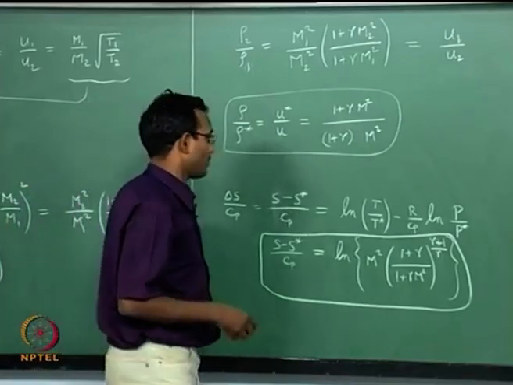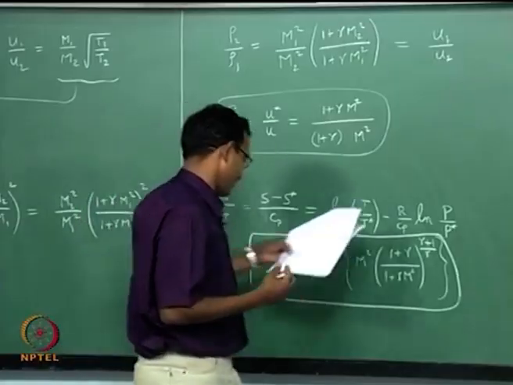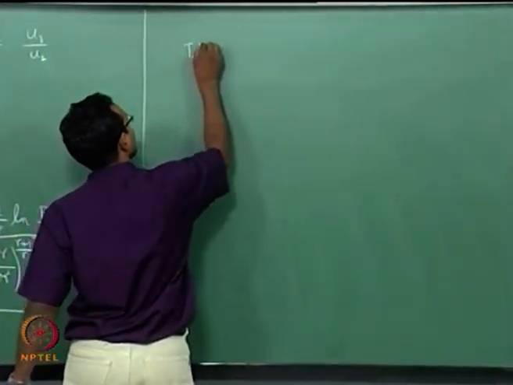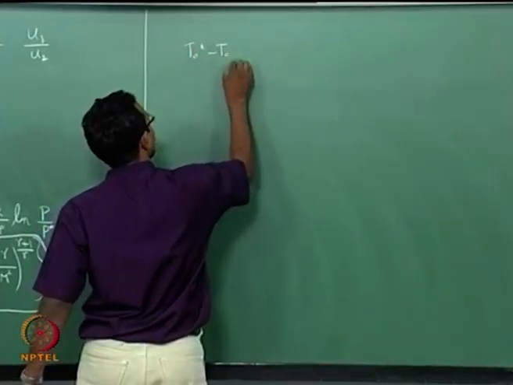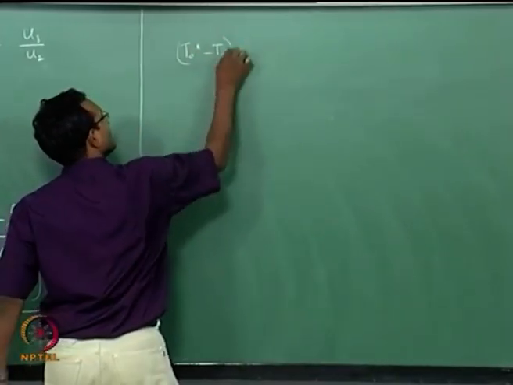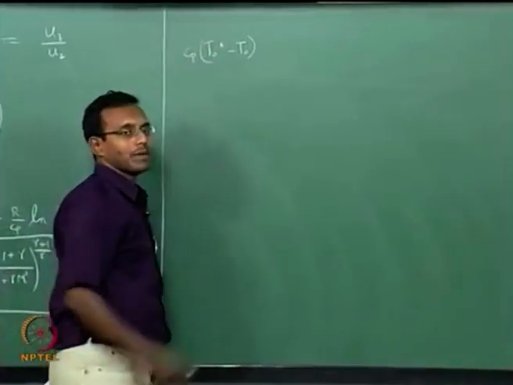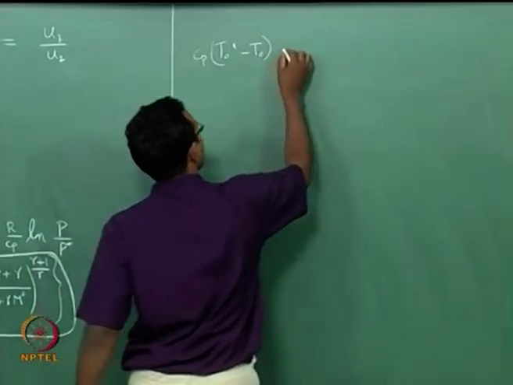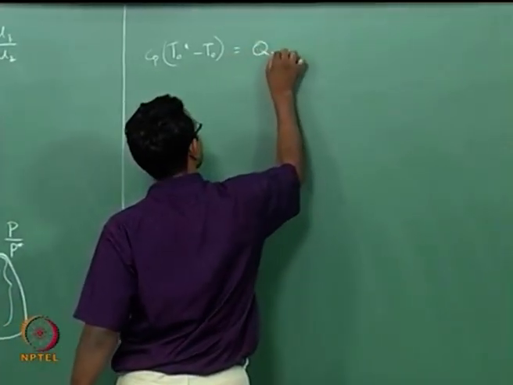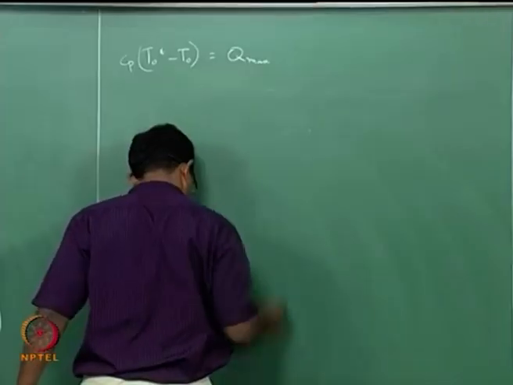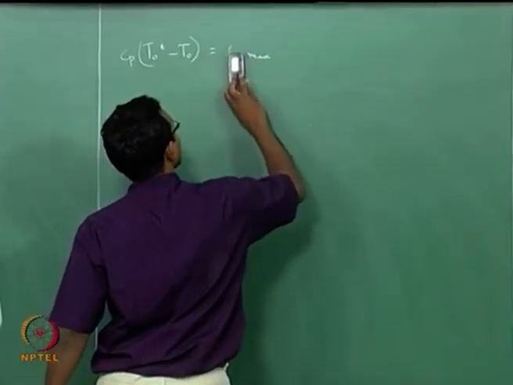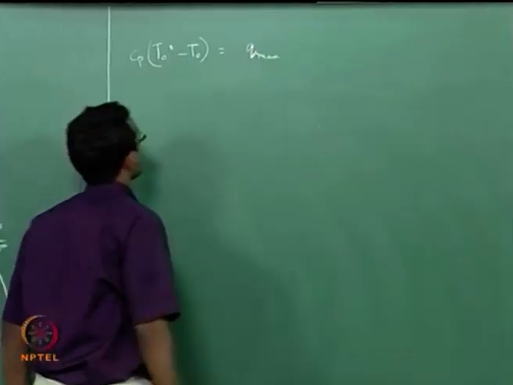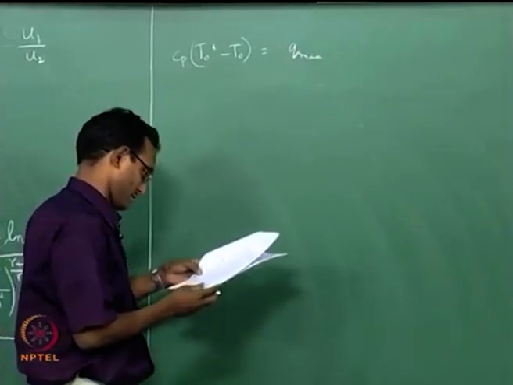Okay. So, if I want to find that, how will I find that? It is not very difficult to find at all. All I have to do is T naught star minus T naught, this times Cp, this will be my maximum heat, right. This is our basic heat equation we started with. Okay. This is going to be equal to your Q max. Actually, I used a small q, I believe. I will stick to that convention as of now. Q max per unit mass basis.